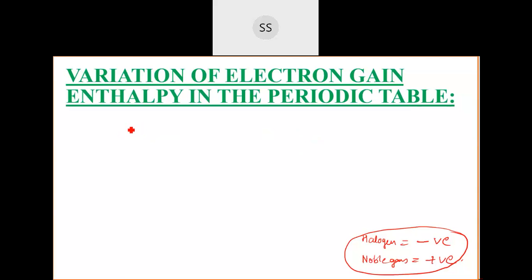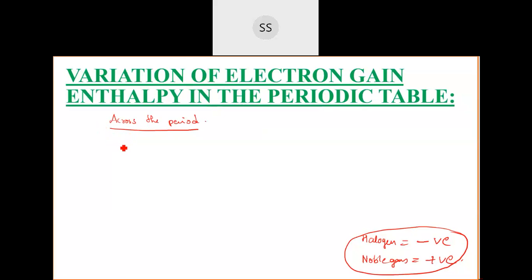So variation part, I hope everyone knows it. Across the period, you can answer, students, instead of me telling here. What are the 3 reasons you can give me? Each one can give me one. One is electrons should be added to the same shell, correct, no? Reasons are same for everything. The periodicity reasons are same. Only thing what you need to see is what concept you are explaining here. Only that you have to change.